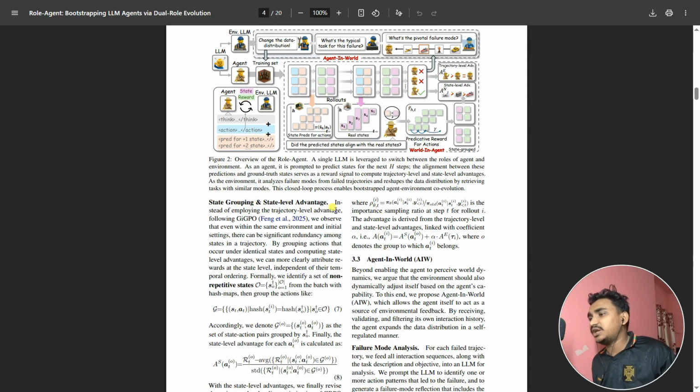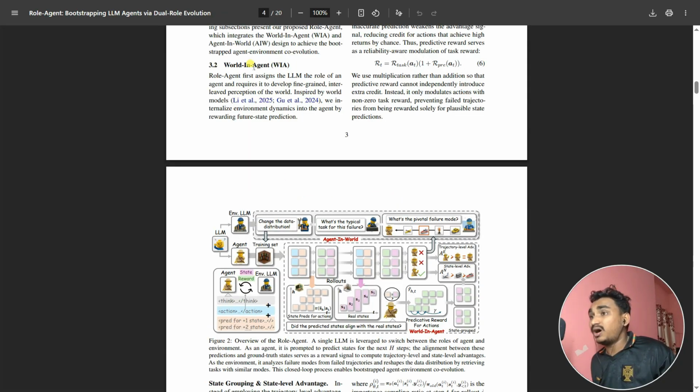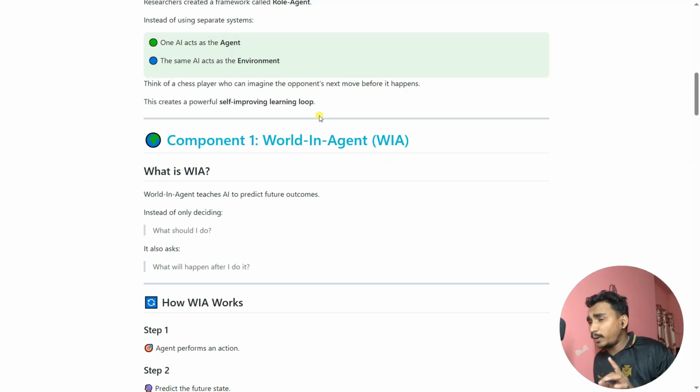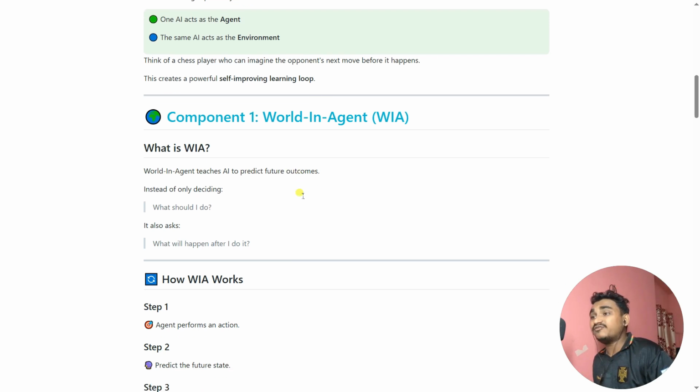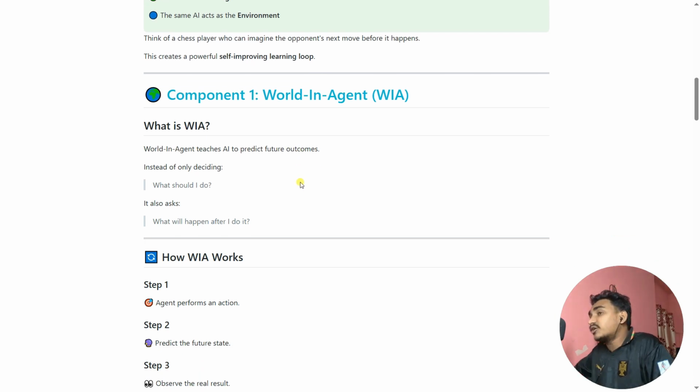You can see agent in world as well as world in agent. Everything I take from the paper. Okay, so what is component number one? The world in agent, that's called WIA. So what is this WIA? World in agent teaches AI to predict the future outcome. What will be the future outcome?